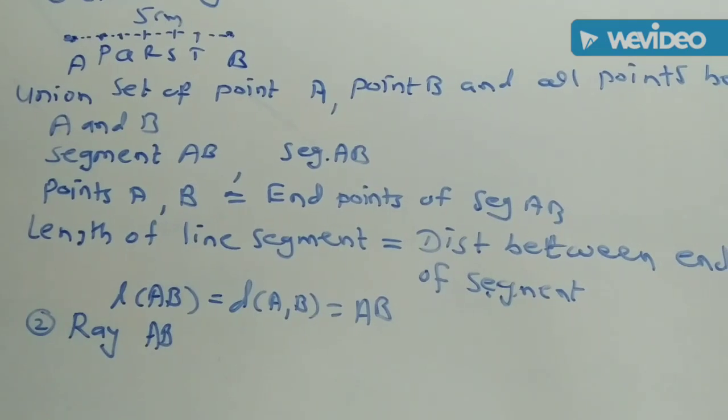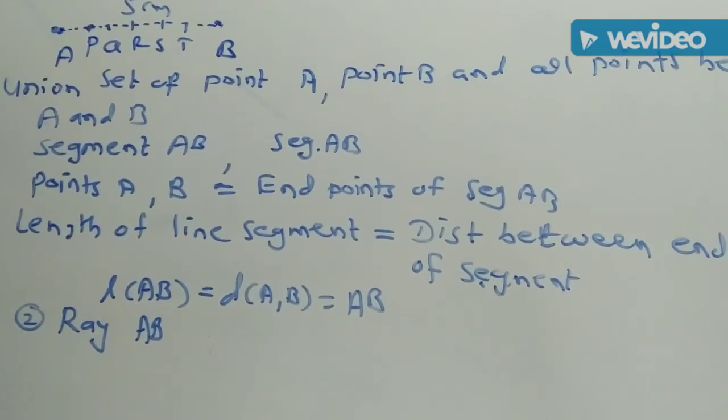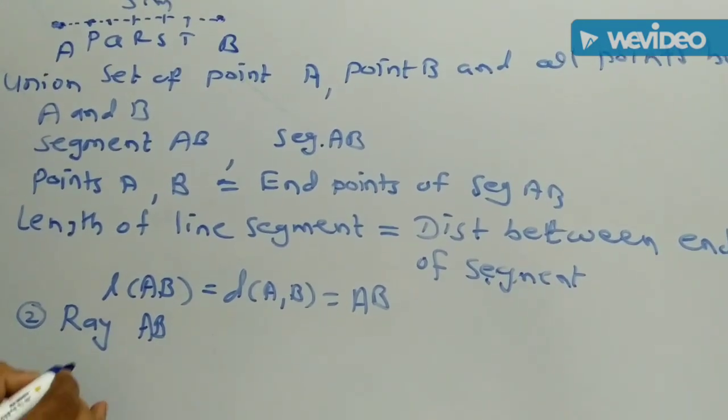Then next topic is ray, and for a particular ray we can write ray AB. What is meant by ray AB? The union set of all the points on segment AB.